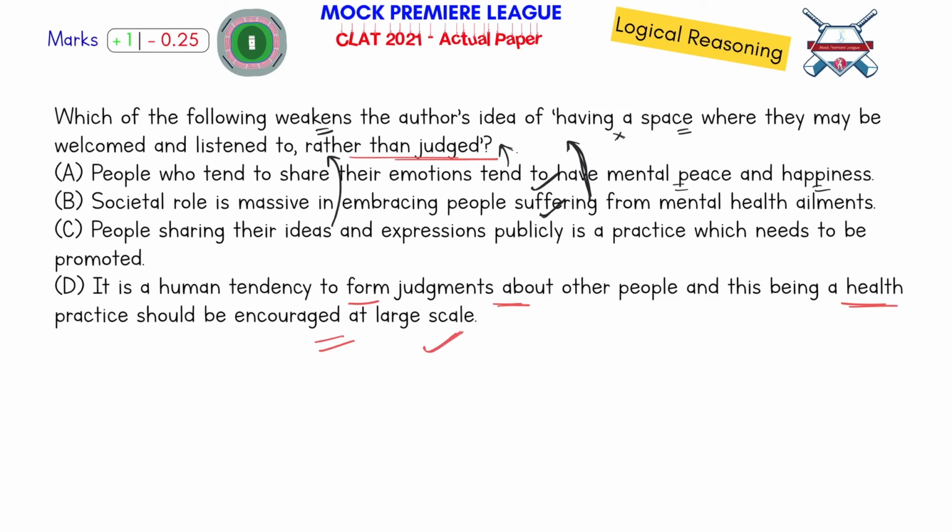But the author is saying you should not judge them. So this is actually weakening the author's argument. If this is a true fact in front of you, that will weaken this argument. So I would say D is an option.